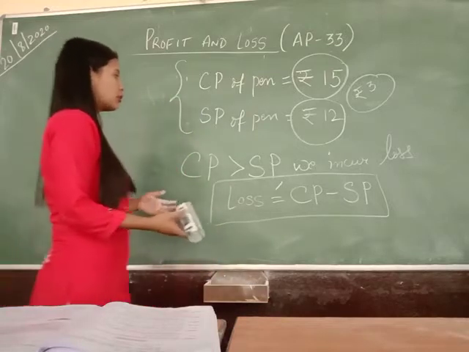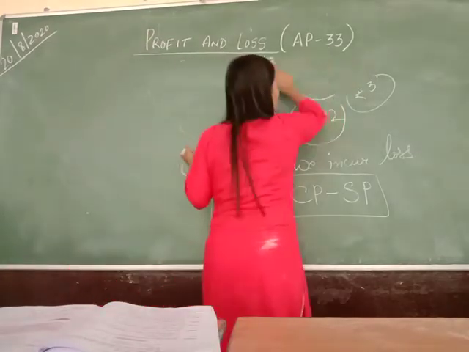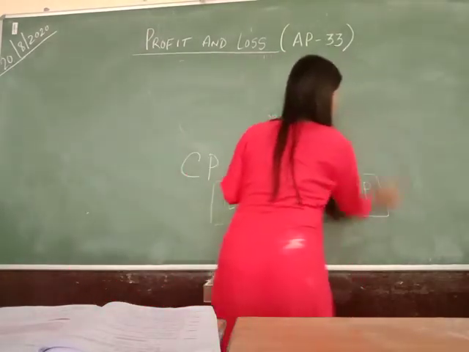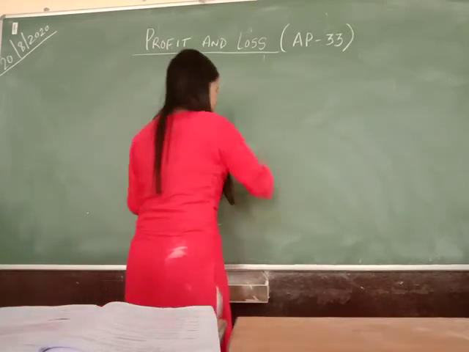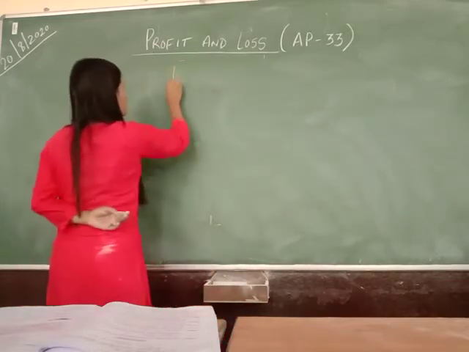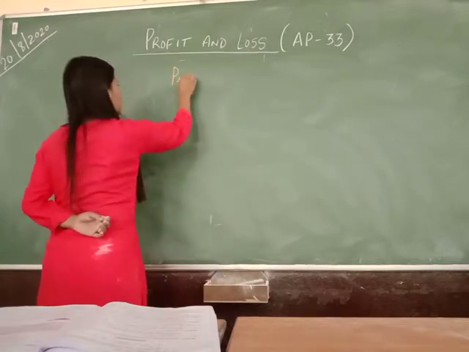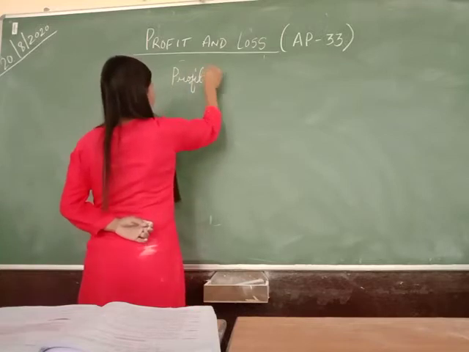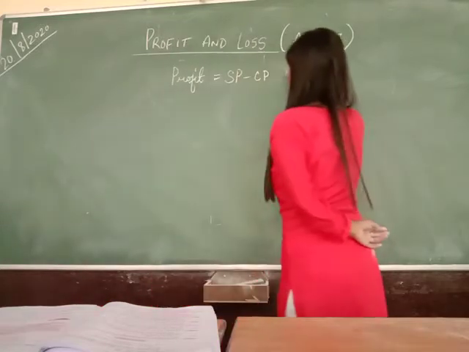We have discussed the scenario wherein we may have a profit or we may be at loss. I'd like to discuss a few more formulae here. We have come across two formulae. The first one is profit equal to selling price minus cost price.